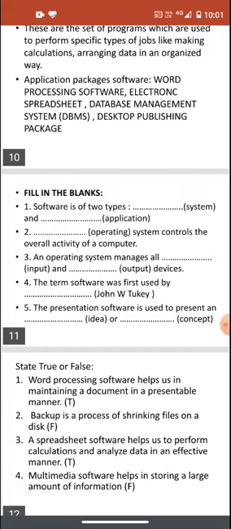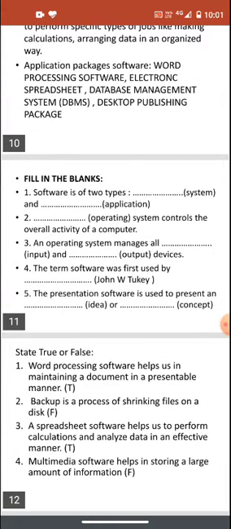It is responsible for controlling the activity plus hardware of our computer, that is our input output devices. And operating system manages all input and output devices. In the blanks you can write input and output, as all the devices like keyboard, mouse, monitors, whether it will be an input device or output device, it will be managed by the operating system. So these two are very important, as operating system controls the overall activity of a computer and the operating system manages all the input and output devices.